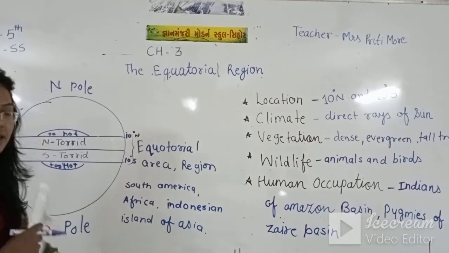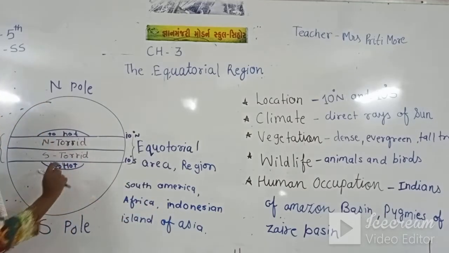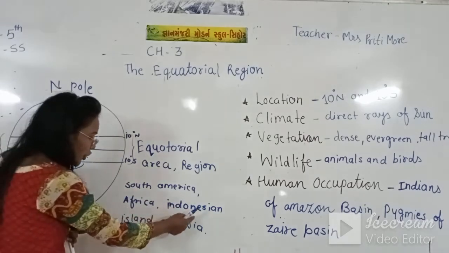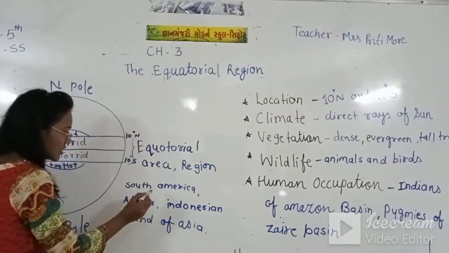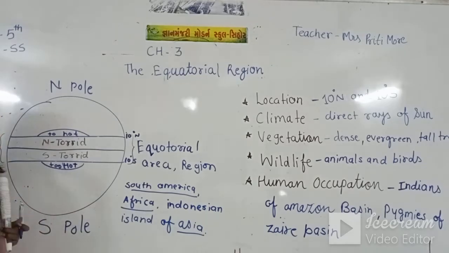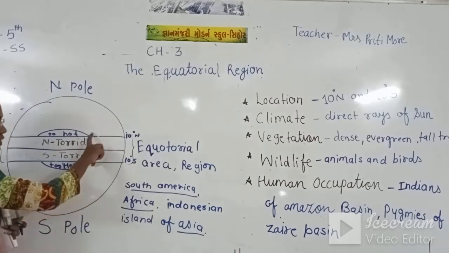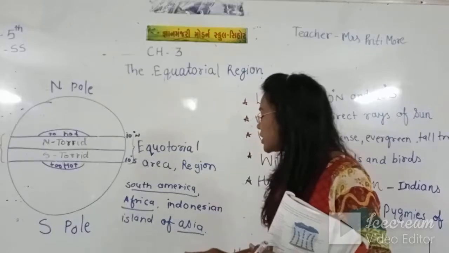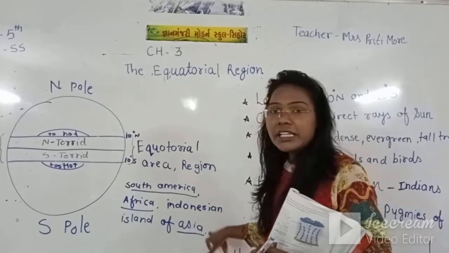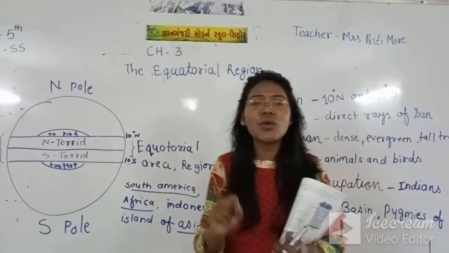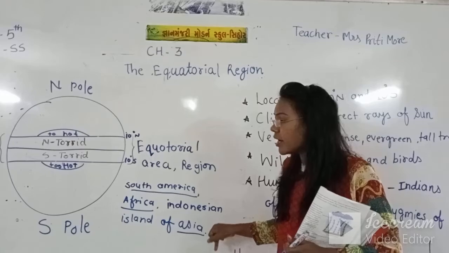These continents are coming to this equatorial area. That means South America, Africa and the Indonesian islands of Asia. If these continents are in this middle area, that means these continents are too hot.